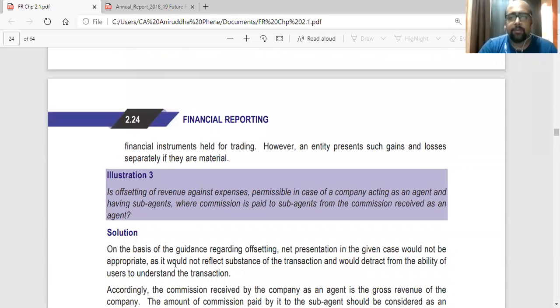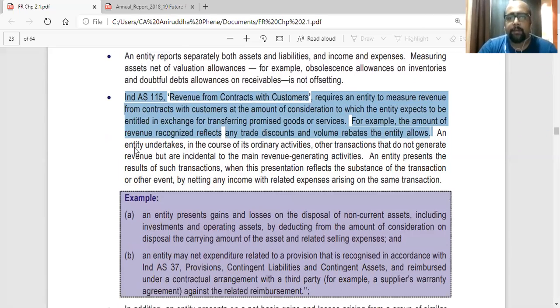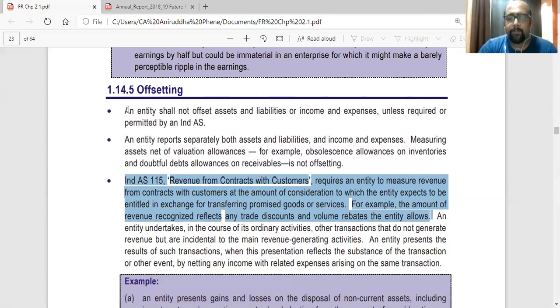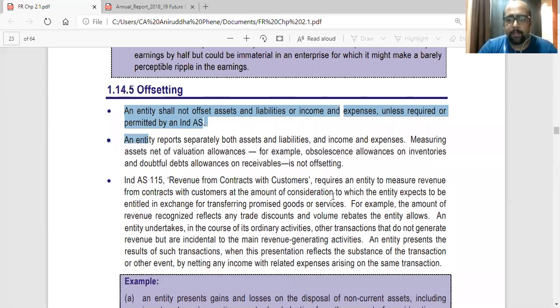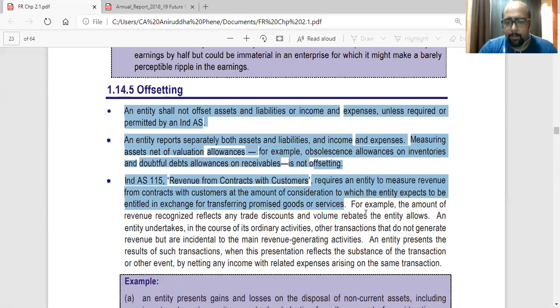So as of now, what you need to write is offsetting and up to this point, up to entity allows. Then I'll make you write the example. The illustration you can write later. Okay, write this offsetting.